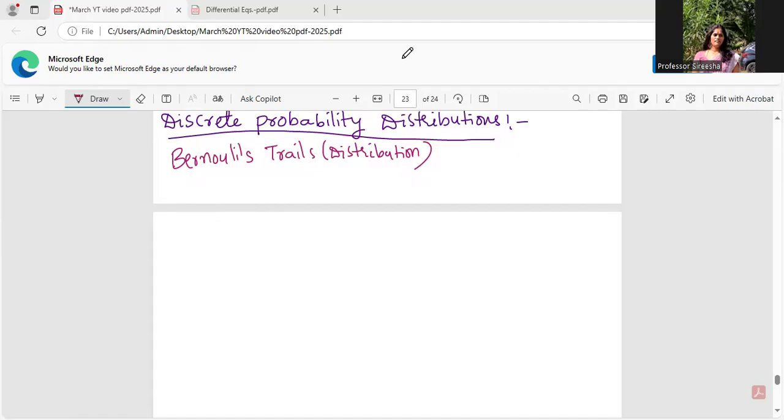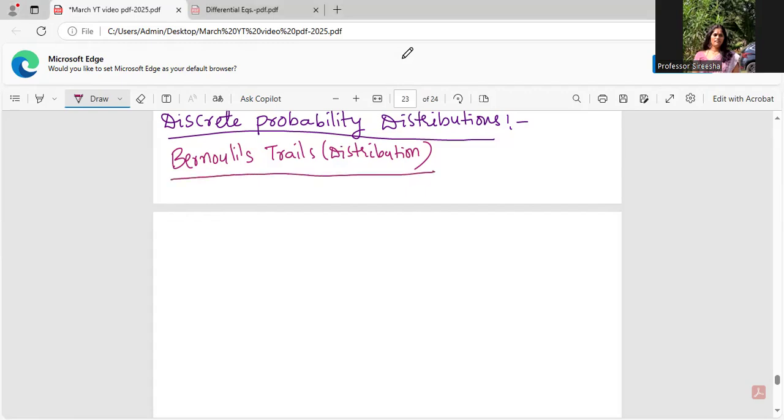Okay, so coming to discrete probability distributions. There are a set of discrete probability distributions, guys. Under discrete probability distributions, there's Bernoulli distribution, there's binomial distribution, there's Poisson's, and many more. Under continuous comes the Gaussian and exponential, uniform, and all those. As of now, in this video, I'll just stick to what Bernoulli's trials or Bernoulli distribution is like.